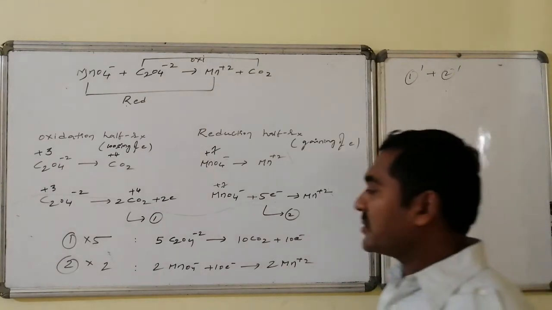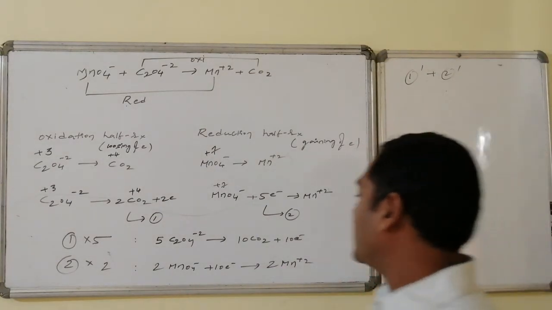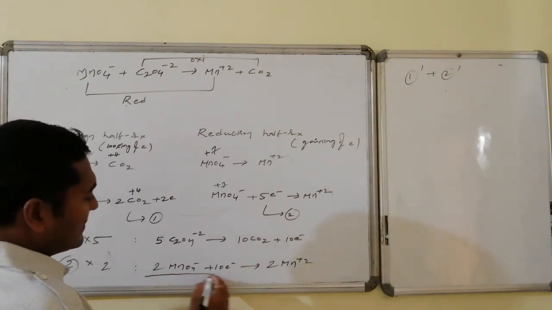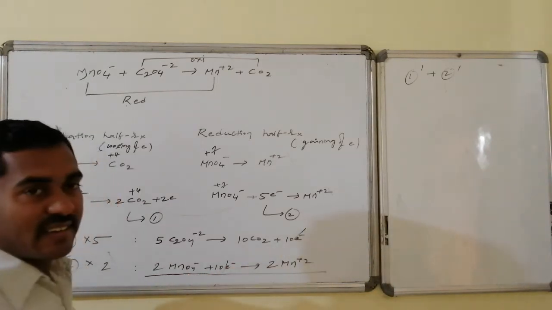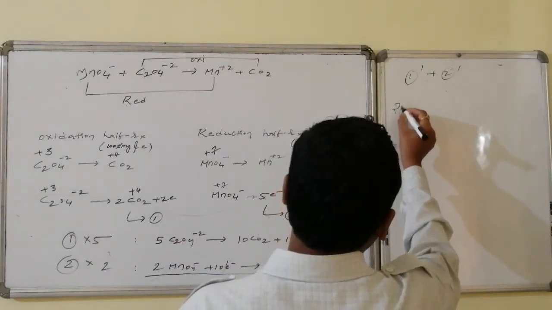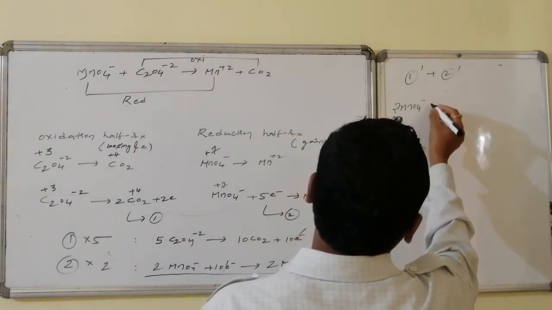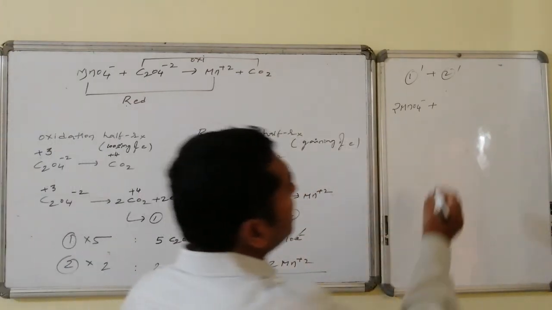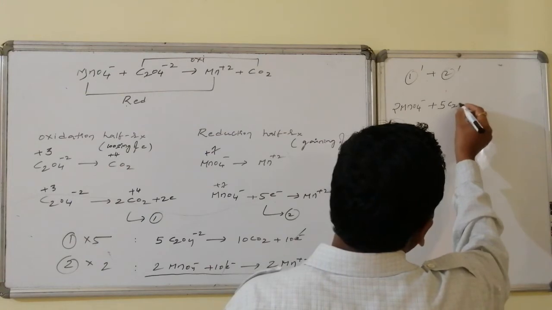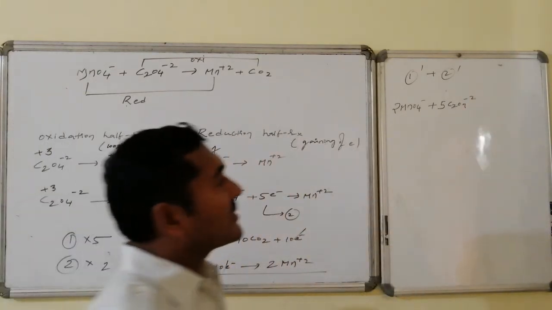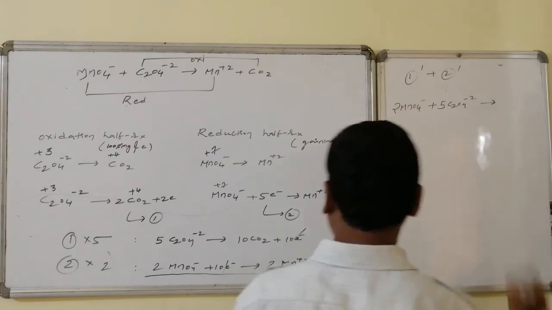After addition of one to the other, what happens? 10 electrons taken, 10 electrons given, 10 electrons get cancelled. It becomes equal to 2 times MnO4 minus plus 5 times C2O4 2 minus, and that is converted to, where is it converted?